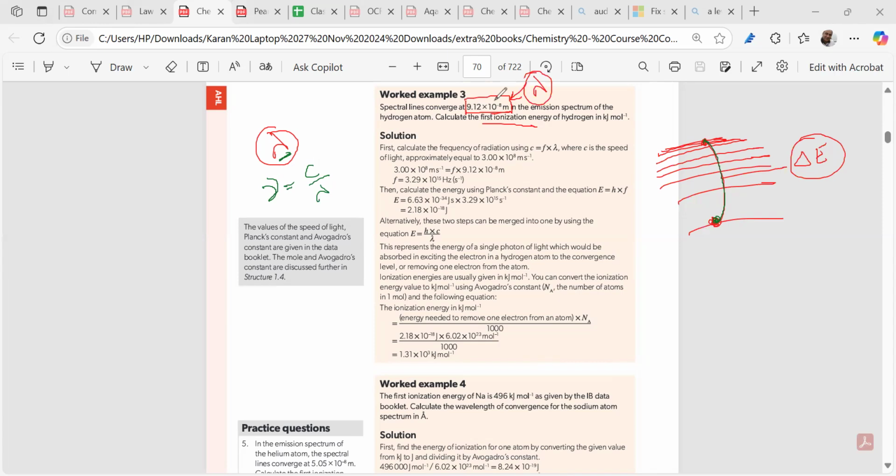From this wavelength data given for the energy needed to take out this electron and put it into that energy level, which is actually n equal to infinity, they have given the wavelength of that energy. But can we calculate the frequency? Yes. C is the speed of light, 3 times 10 to the power 8.